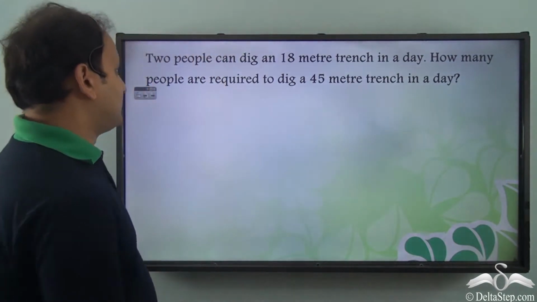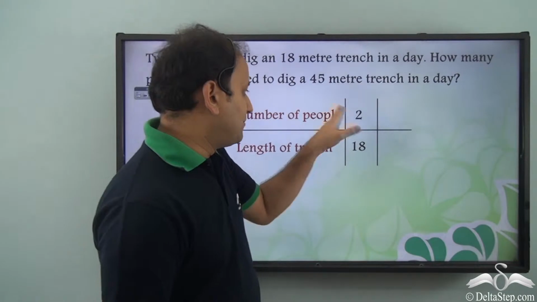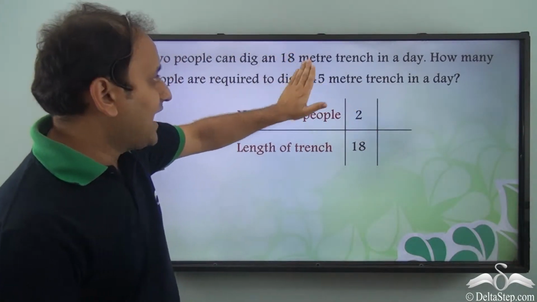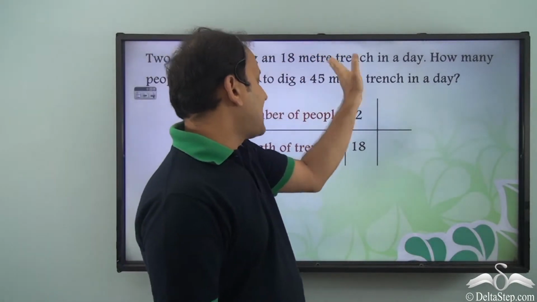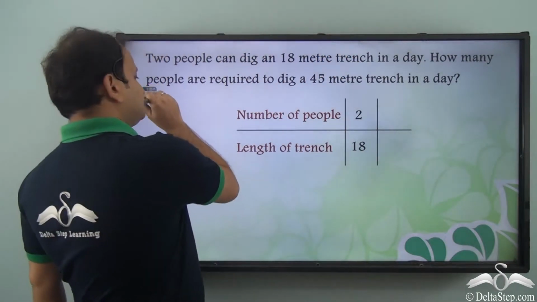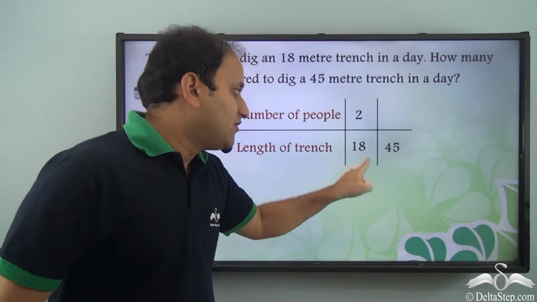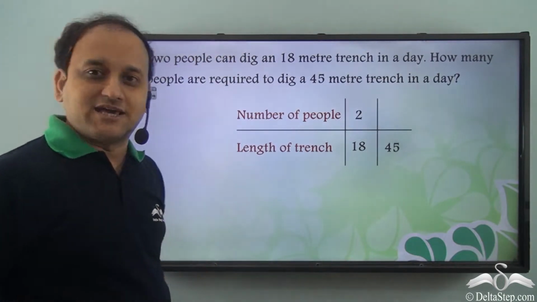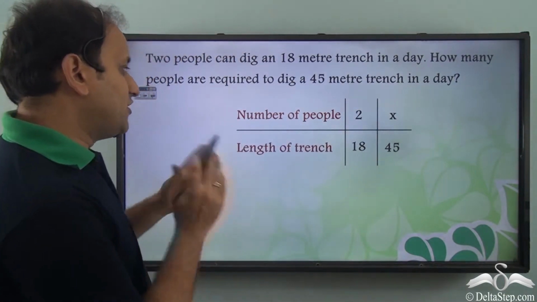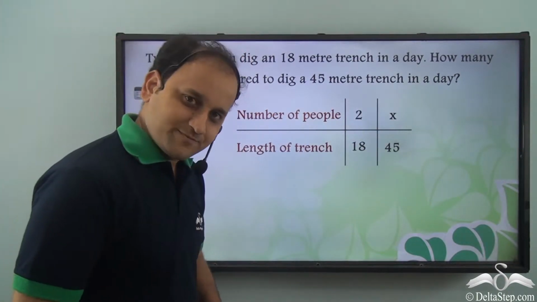Now let's see what is given. So we have number of people 2. So in the first case there are 2 people and they're able to dig an 18-meter trench. Now we need to calculate how many people required for 45-meter trench in a day. So let's take that value as x. Now we know that these values are showing direct variation, right?